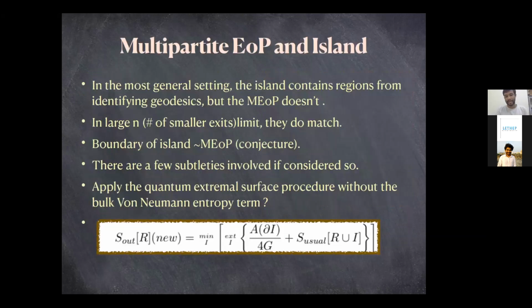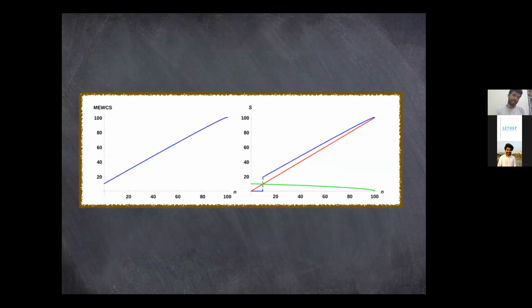So if you take, instead of the different HRT choices, and naively apply the quantum extremal surface formula in this picture, you would get a contradiction, the usual Hawking paradox. For example, for the initial case, you would have this small red line up to the Page time where there is no island.